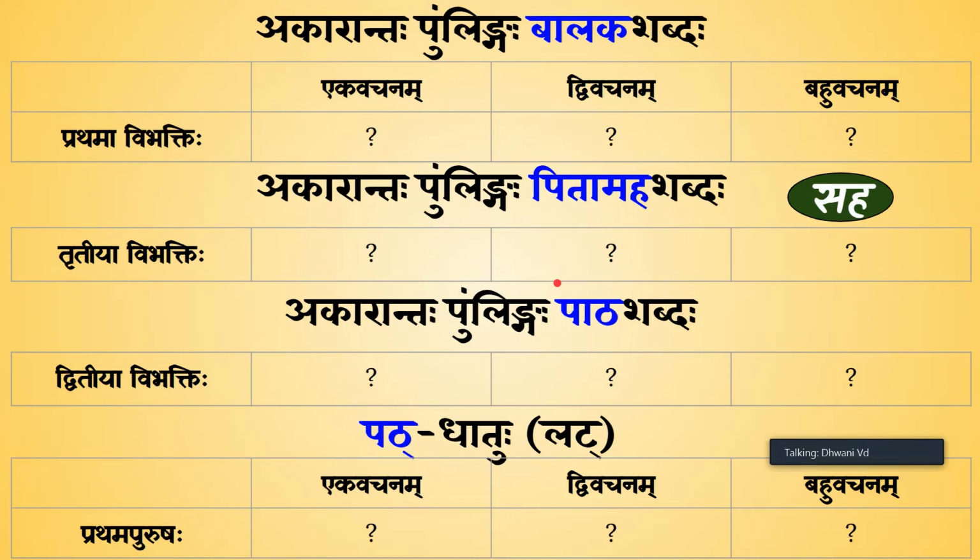Okay. Now we want Akarantaha Pullingaha Balaka Shabdaha in the Prathama Vibhakti, Akarantaha Pullingaha Pitamaha Shabdaha in the Triteeya Vibhakti, Akarantaha Pullingaha Patha Shabdaha in the Dvitiya Vibhakti, and Pat Dhatu in Lat Lakaraha Prathama Purushaha. So Balak is a boy, Pitamaha means paternal grandfather. Pita Mahaha, paternal grandfather. Maternal grandfather would be Mata Mahaha. Right, and Patha is a chapter or a lesson, and Pat is to read. So pause, fill everything, and then play the video.